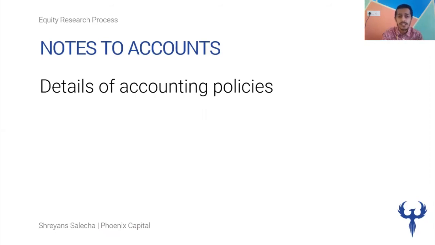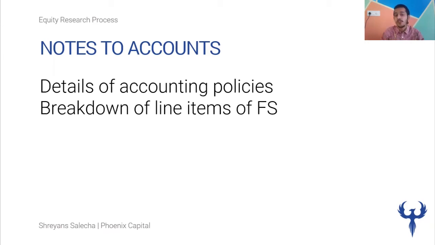Now, the second one is where the bulk of our work would be, which is the breakdown of the line items of financial statements. On the balance sheet or on the profit and loss statement, you would have single line items, the breakdown or details of which would be given in the notes to accounts. So for example, the breakdown of revenue or of any of the expenses or of assets or of financial instruments, all of this would be given in the notes to accounts.